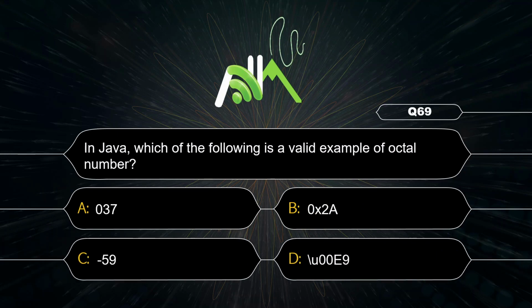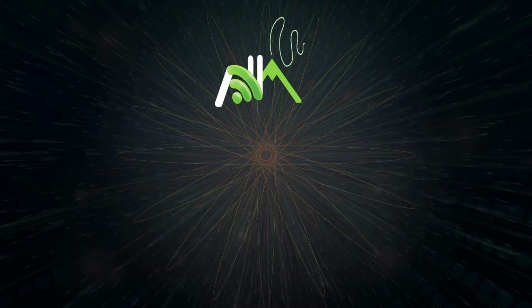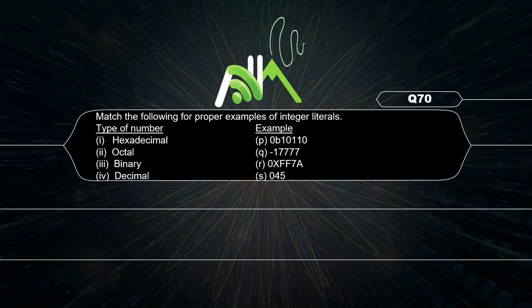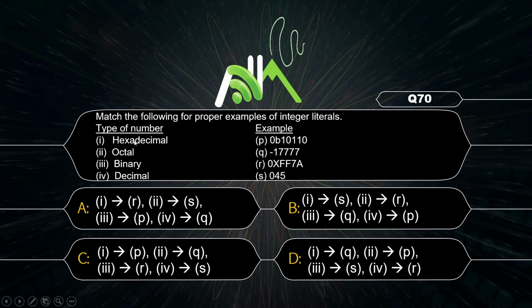Here they are asking for octal, so that should be prefixed with 0, so option A. The correct options are: hexadecimal is 0x, octal is 0, binary is 0b, and decimal is some positive or negative number.